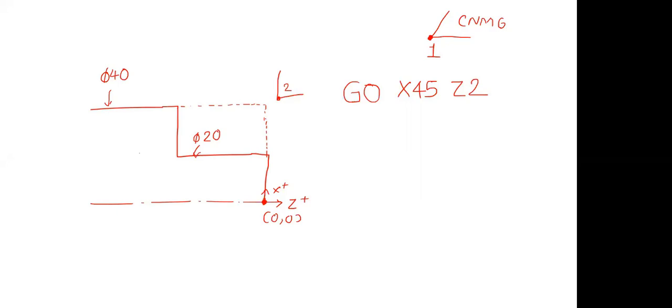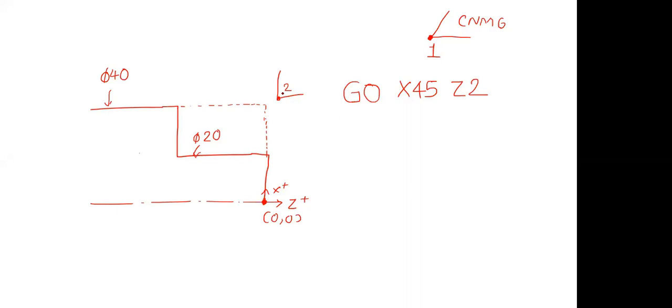Like I explained just now, if we write X40 and Z0, the tool will directly collide with the workpiece, which should not be done. The tool should be somewhere nearer to the workpiece. I will address the question later on, so just be patient. Your question will be answered.